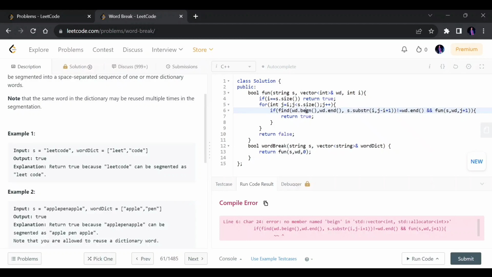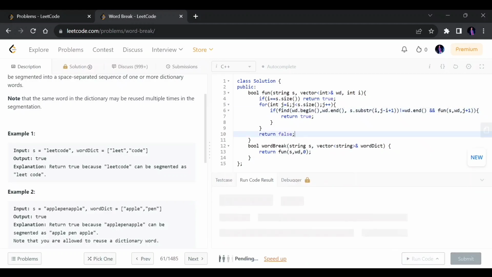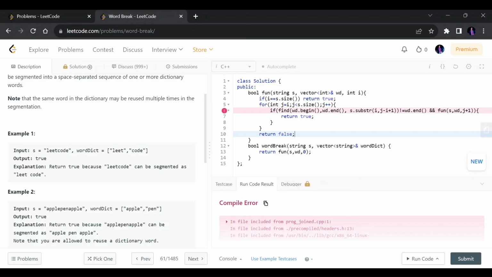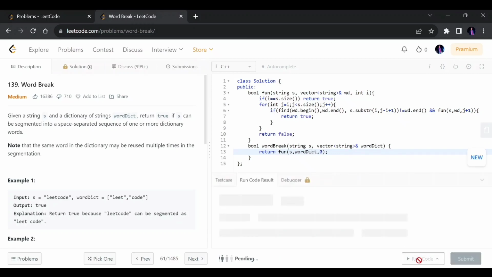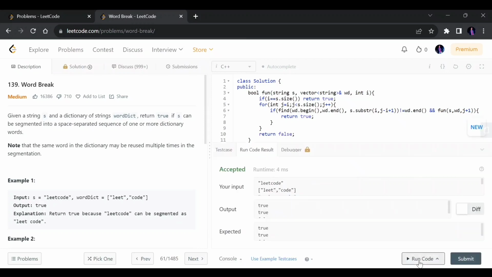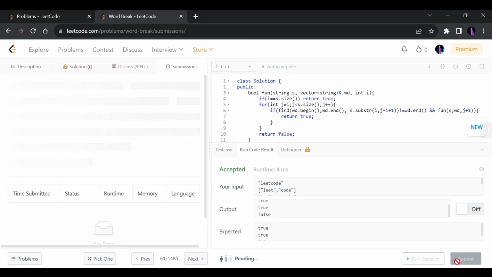Okay, there is one more error. This is actually not int, it is actually string, and here it is verdict. Okay, now let's try to run it. So it is giving me the right answer. Let's try to submit it.